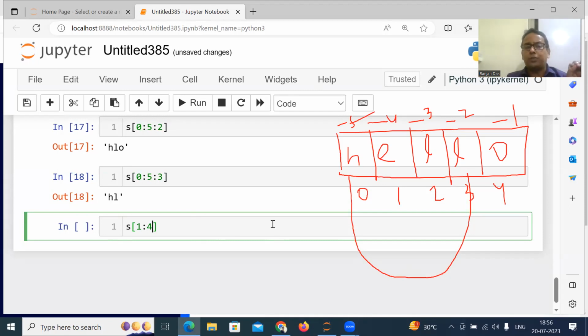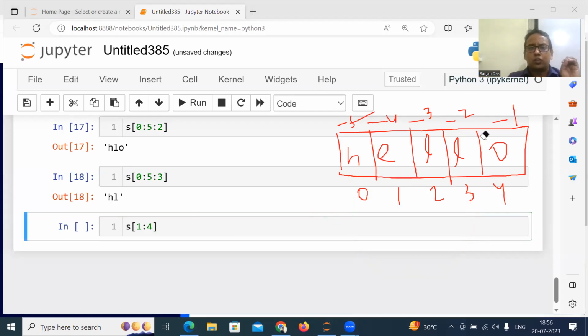See, here the step is missing. Okay. Here the step is missing. So if you start from 1, you have to go up to how much? The step is 1, and 1 means positive. If the step is positive, you'll go from left to right. If the step is negative, you come from right to left.